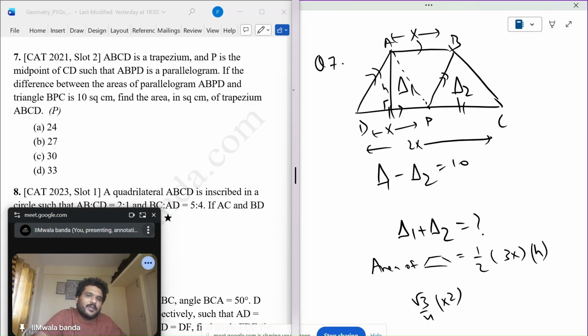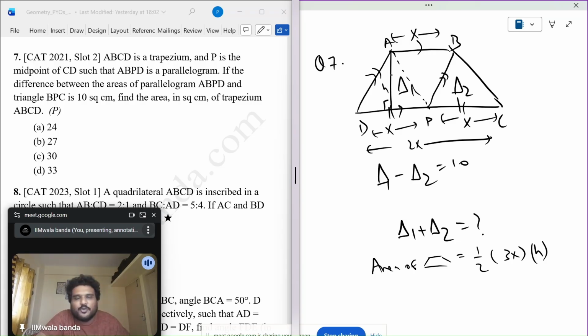We don't know that if this is equal to x. Hmm. I need to find out this. So I need to find x and h. And what else do I know? I know this difference. This minus this.